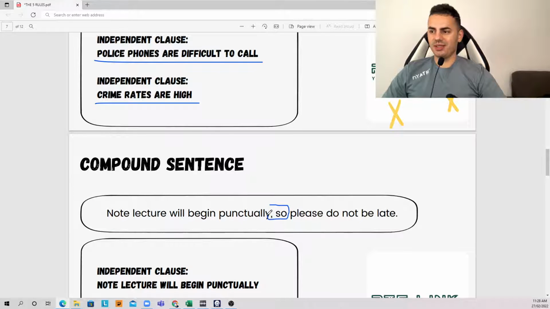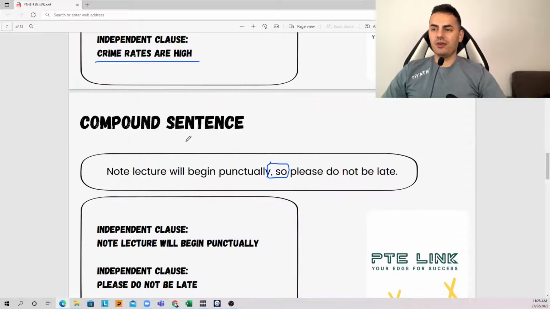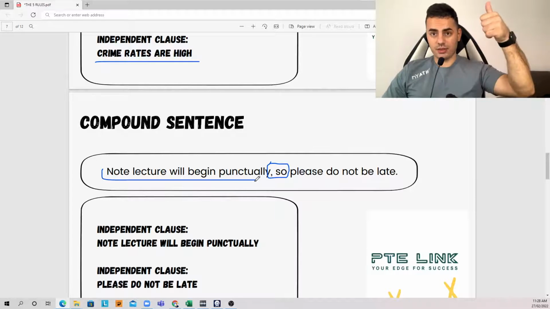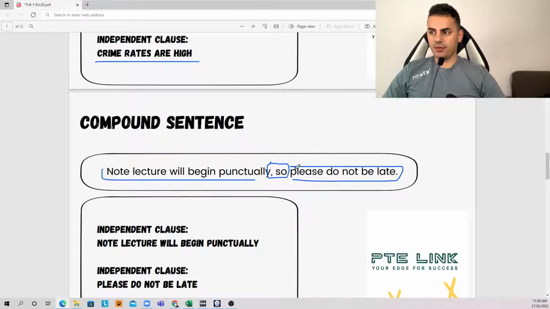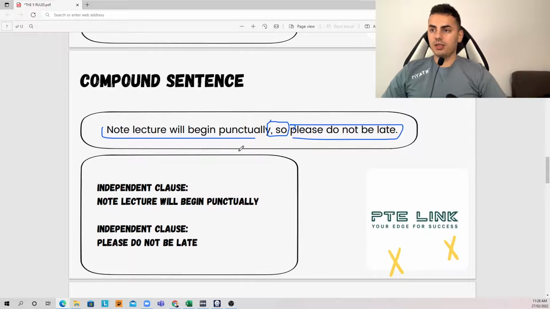Same concept. I've got a compound sentence of two independent clauses. Note lecture will begin punctually. That's sentence number one. Please do not be late. That's sentence number two. In between, I have to place a comma and a joiner. And this is the third rule regarding compound sentence.